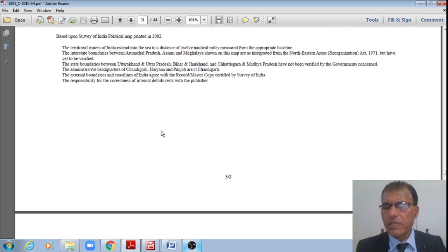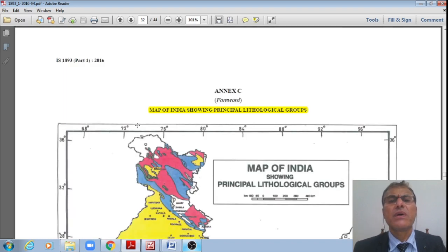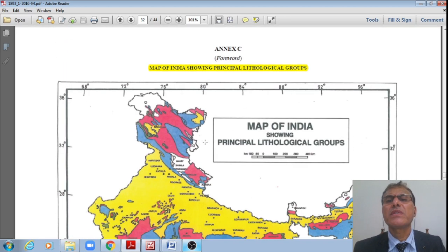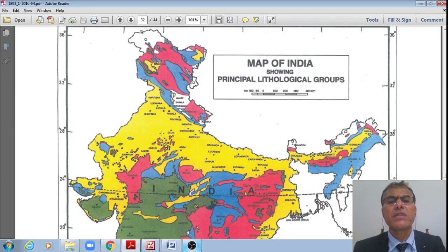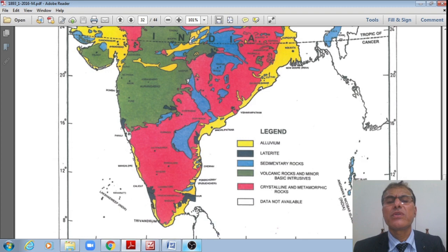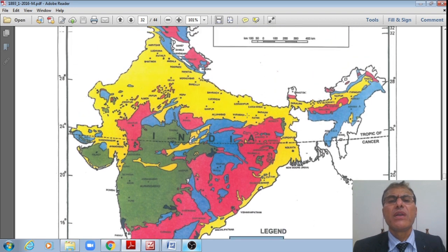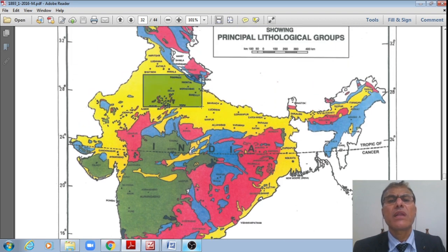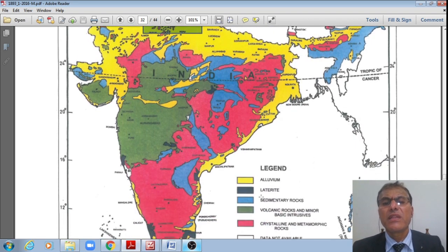Now, the next one is the map of India showing the principal lithological groups. The different principal lithological groups are shown. For example, the yellow shows the alluvium type of lithology, so all these are alluvium soils. The next one is laterite, all these are the laterites, and so on.